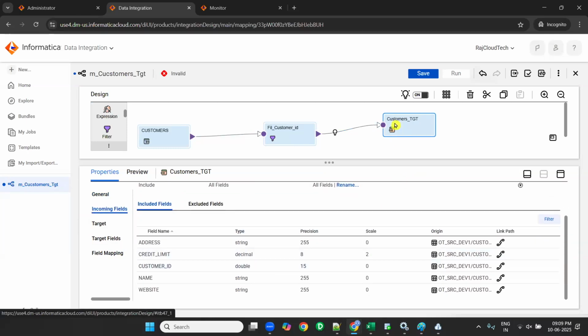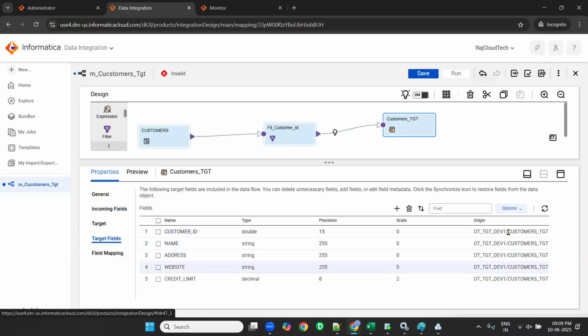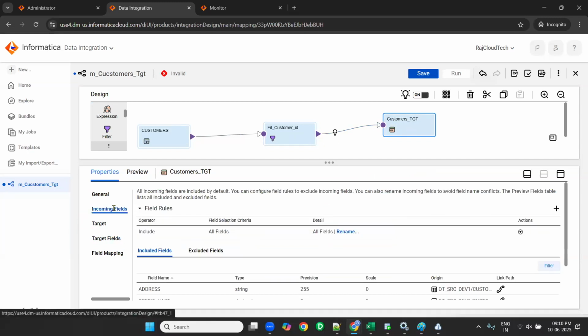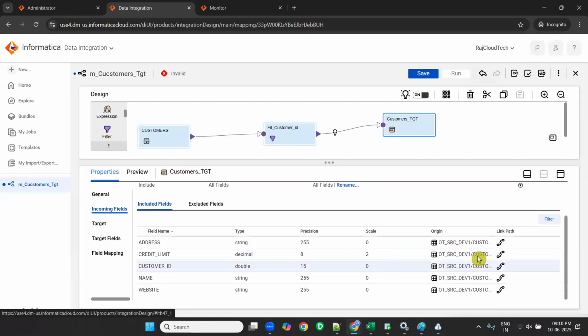In target, there are two types of columns. One is target fields, which are there in the target itself. When you configure it, it will come. When I drag filter to target, incoming fields will come, correct? See, the origin of these is from where? Customers to filter, filter to target, ultimately from customers. Now what to do? We need to do the field mapping. The last step is at the target level, we need to do the field mapping.